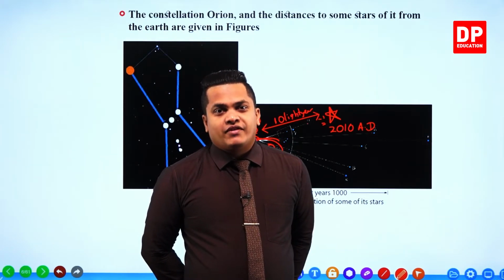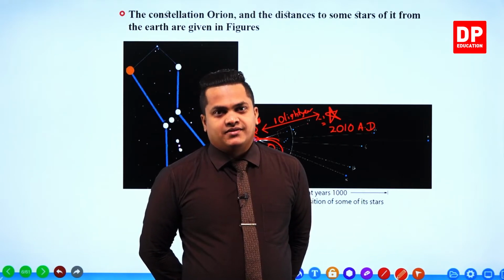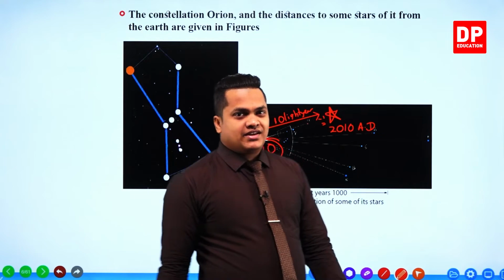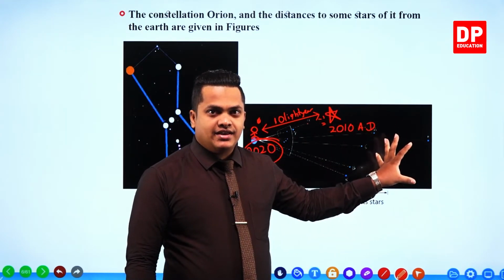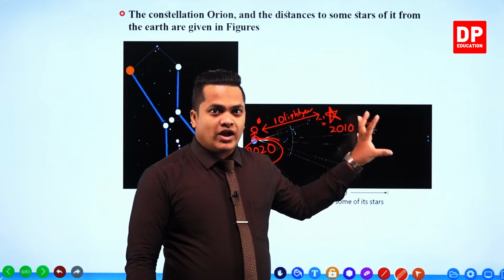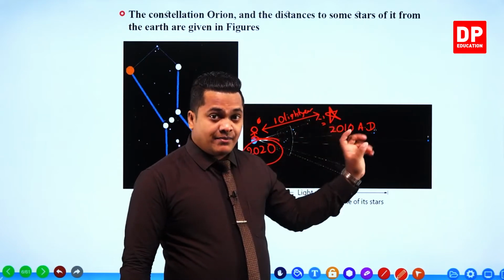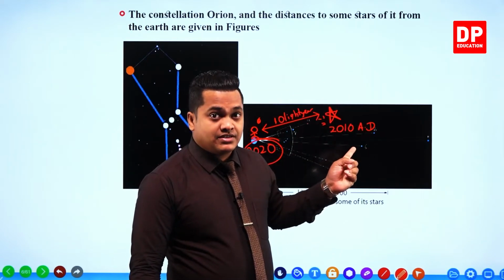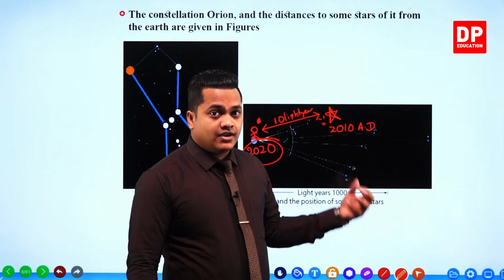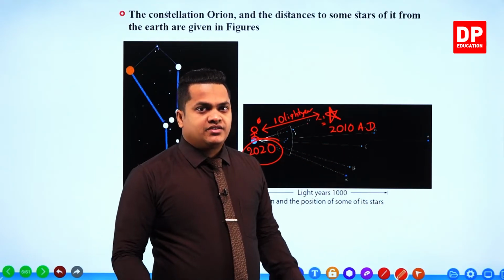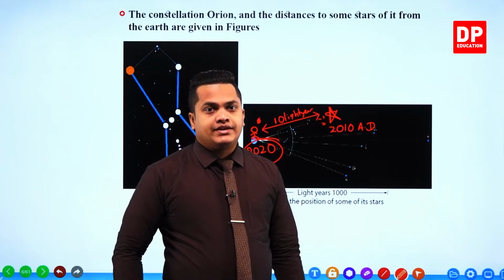There is a gap of about 8 minutes. Okay, not exactly, but about 8 minutes. So let's imagine that this particular star is going to disappear in 2010 AD. On the year 2010, this particular star is going to disappear from that place. Then we will be able to observe that on 2020. It's because the distance between this place and this place is about 10 light years.